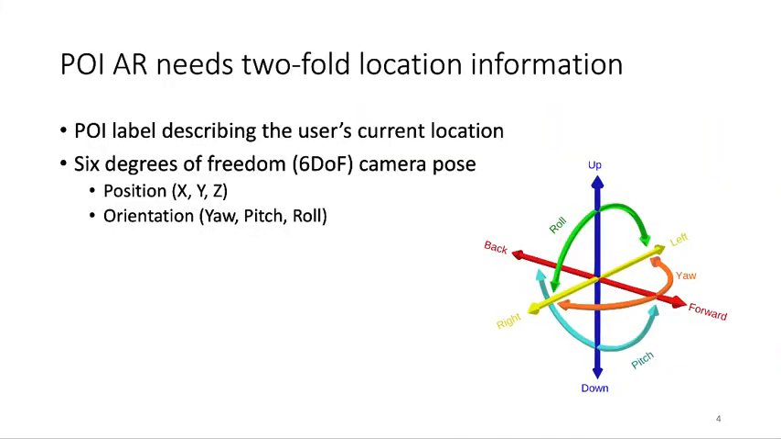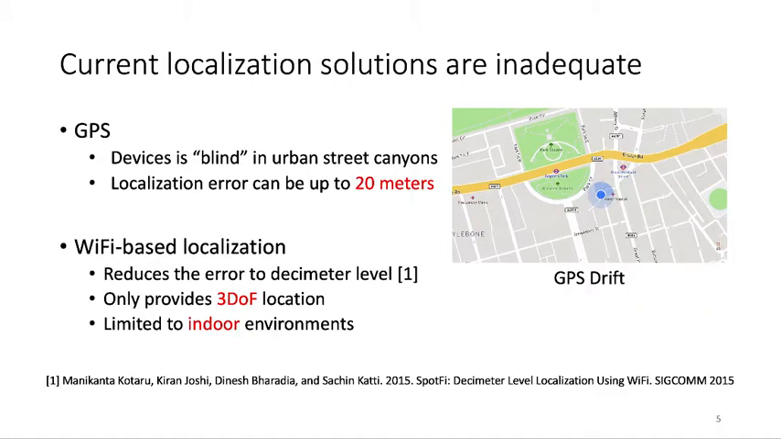POI AR needs twofold location information. The first is the POI label describing the user's current location. And the second information is the 6 degrees of freedom camera pose, which is composed of the camera position and the orientation. The current localization solutions are inadequate.